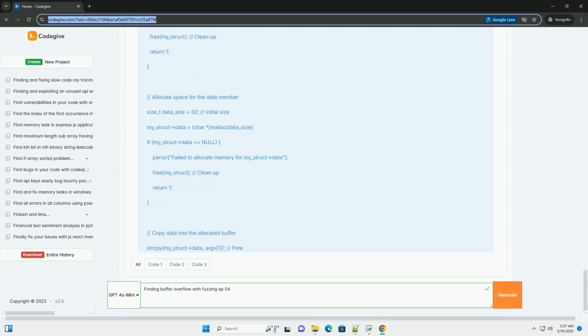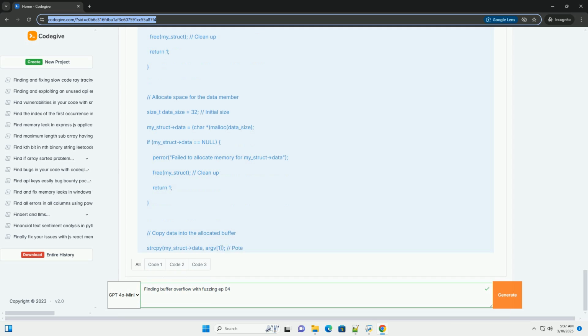llvm-cov/llvm-profdata: these are the LLVM equivalents of gcov/lcov. They are used with Clang. AFL has built-in code coverage instrumentation that is used to guide its mutation strategy. AFL favors inputs that explore new code paths. Benefits: identifies areas of the code that are not being tested by the fuzzer, allowing you to improve the fuzzer's effectiveness. Example, compiling with AddressSanitizer, ASAN.